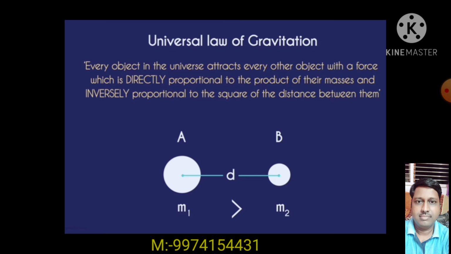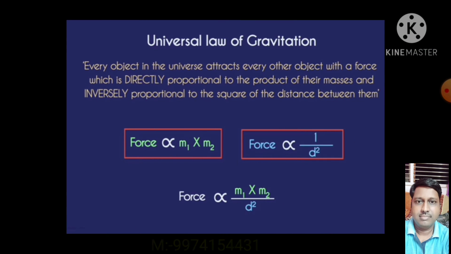So to find the force of attraction, you have to multiply m1 with m2 and divide by d square.